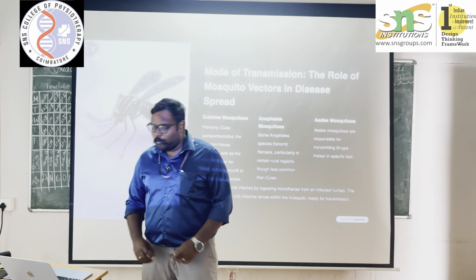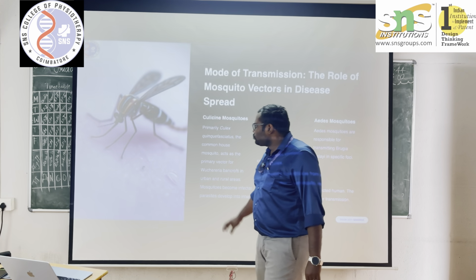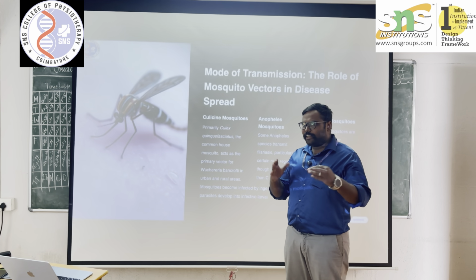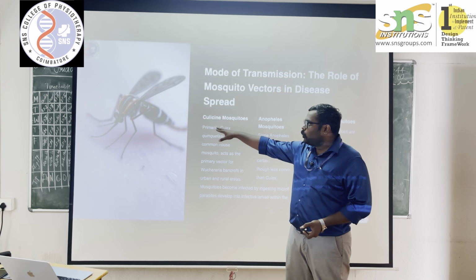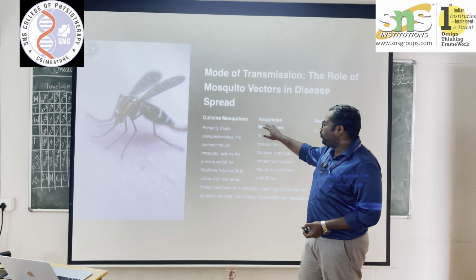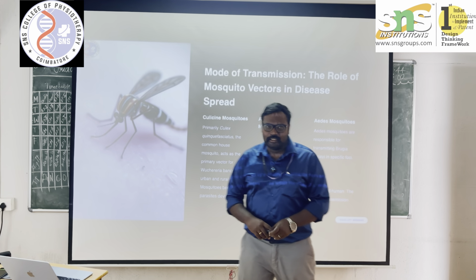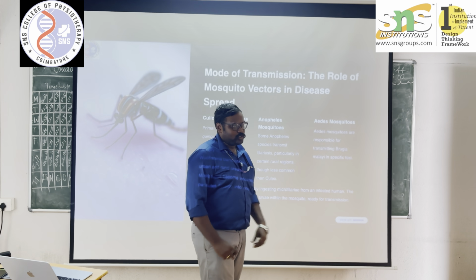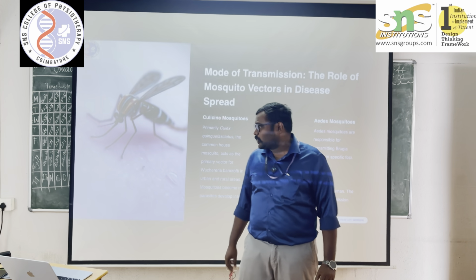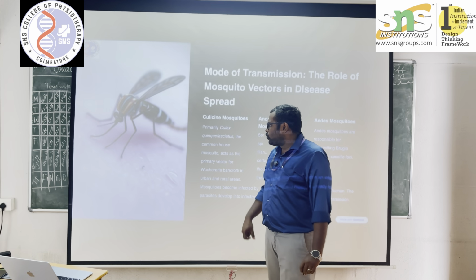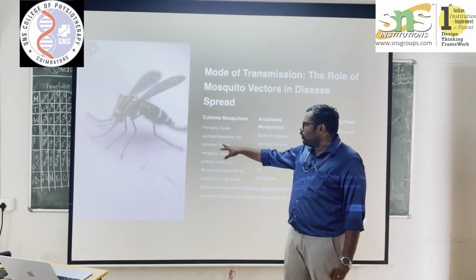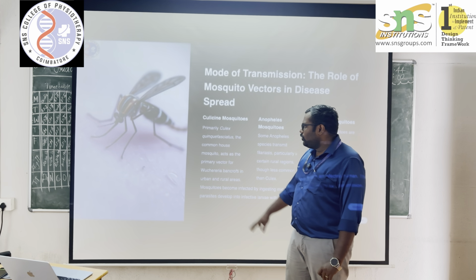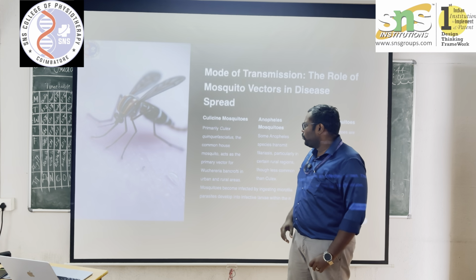Now, going for the mode of transmission, it is divided into three types of mosquitoes: Culicine mosquitoes, Anopheles mosquitoes, and Aedes mosquitoes. The Culicine mosquito is primarily Culex quinquefasciatus, the common house mosquito.